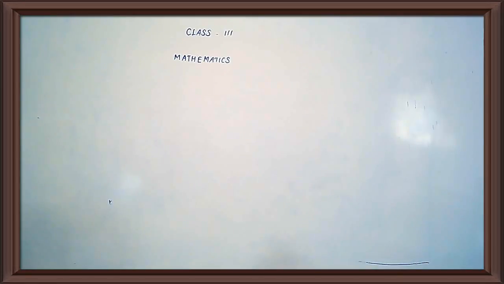See the first one. 7 hundreds plus 8 ones. Yes or no, ma'am? See, they have given the first column for TH. TH means thousands. Okay, thousands start from TH. First column is thousands.